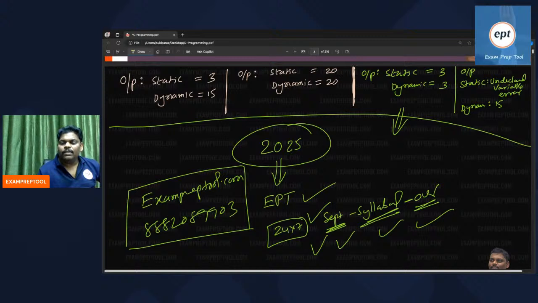If nothing is mentioned, go for static scoping, because most languages follow static scoping, because it is very easy to implement. But still some programming languages follow dynamic scoping.